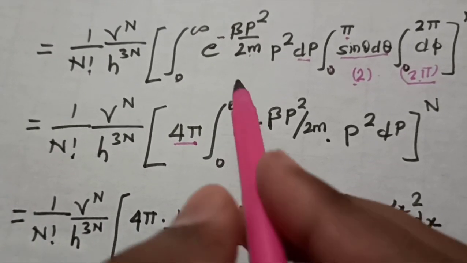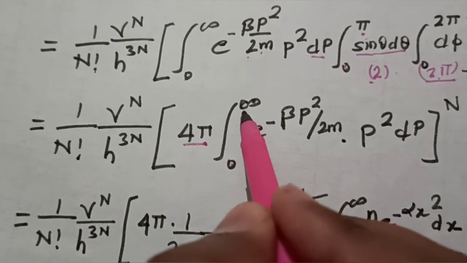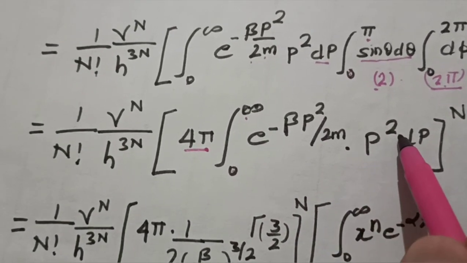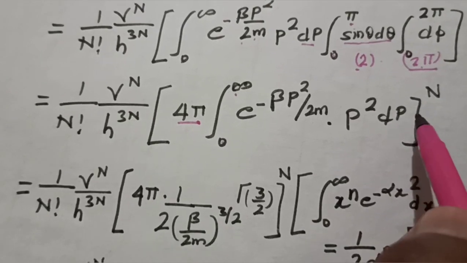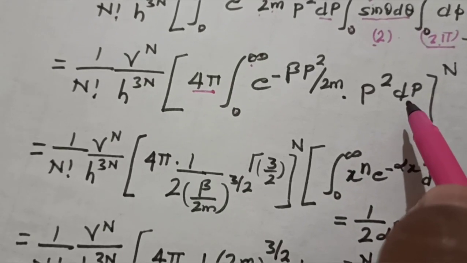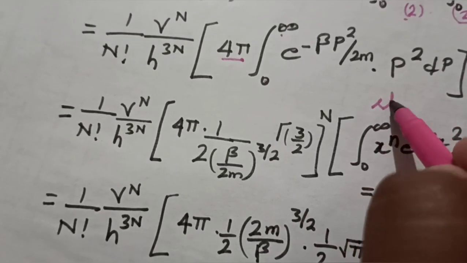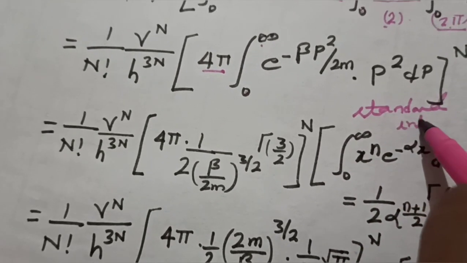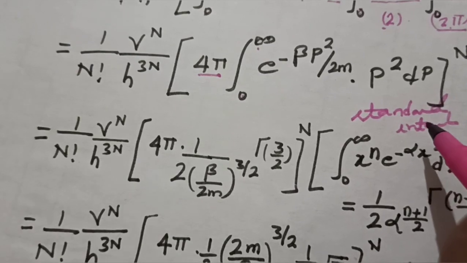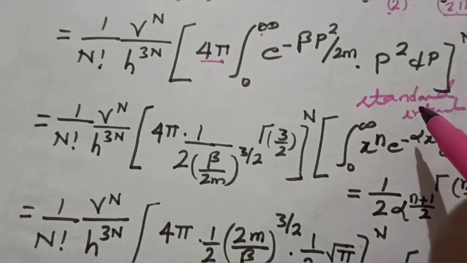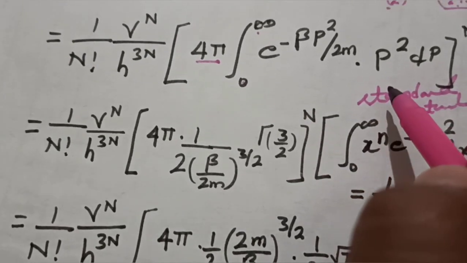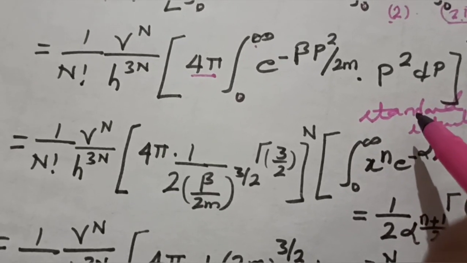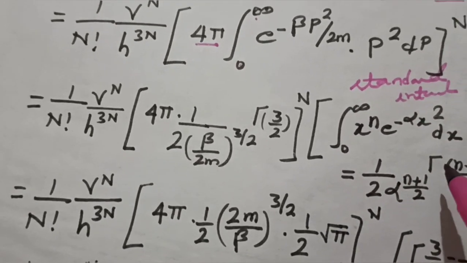Now we have to solve this integral from 0 to infinity of e to the power minus beta p square upon 2m times p square dp, raised to the power n. For solving this integral, you have to consider a standard integral, which is very useful when you have such problems. It is written in terms of gamma functions.